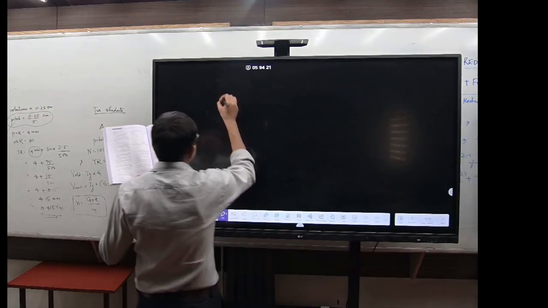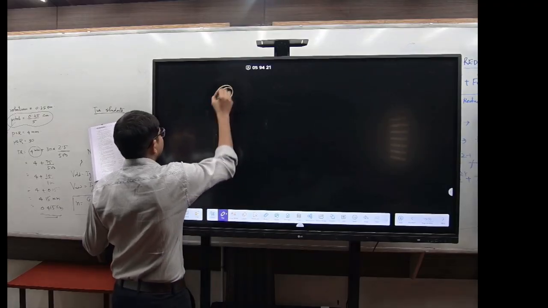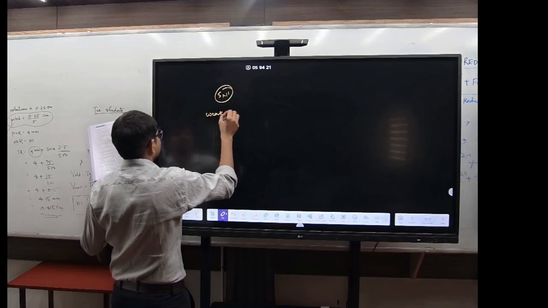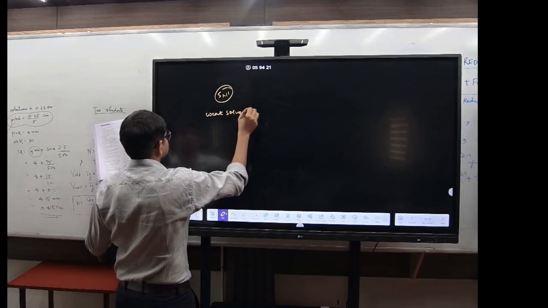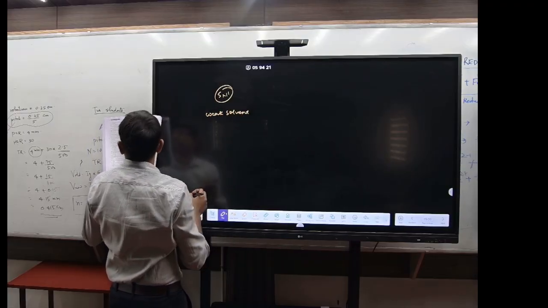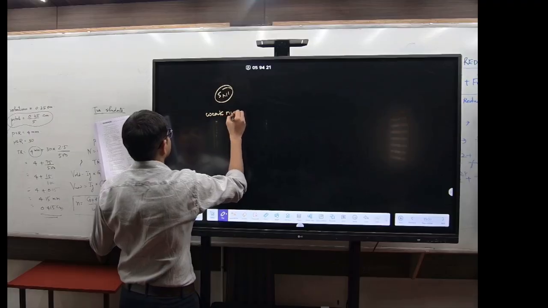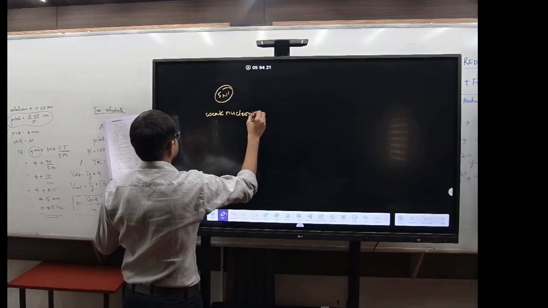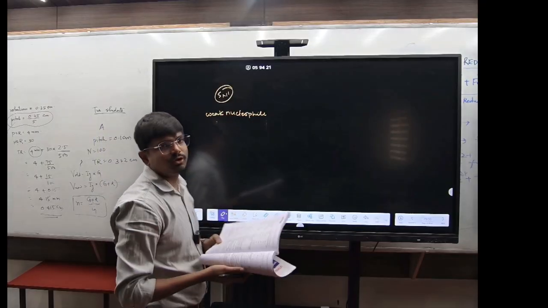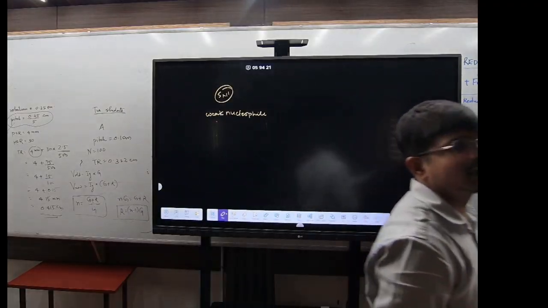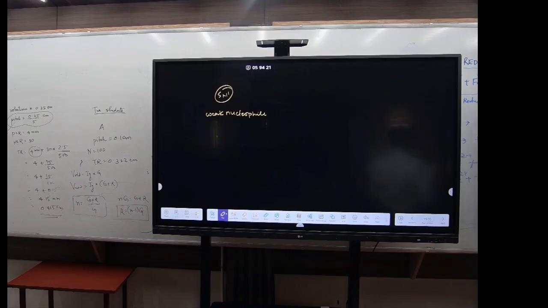One more thing I will tell you, SN1 is favored by weak solvents, or weak nucleophile, you see. Whereas SN2 is favored by strong nucleophile like OH minus. So the incorrect statement with respect to SN1, SN2 mechanism.